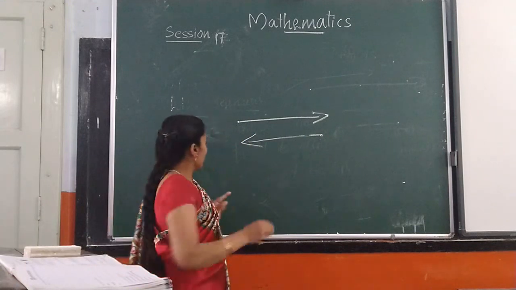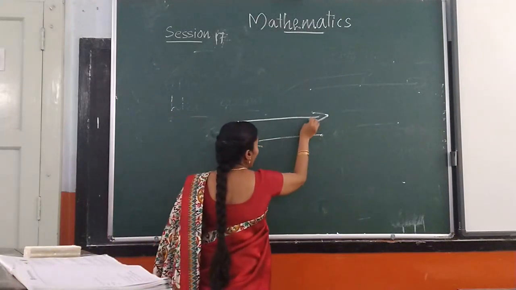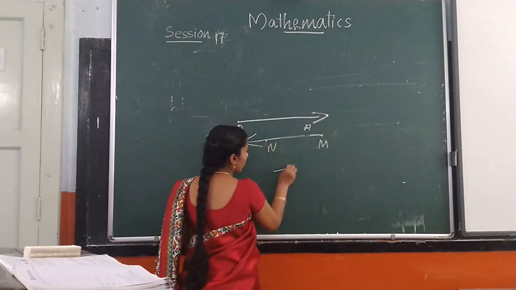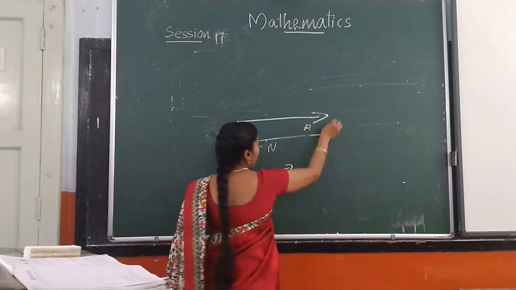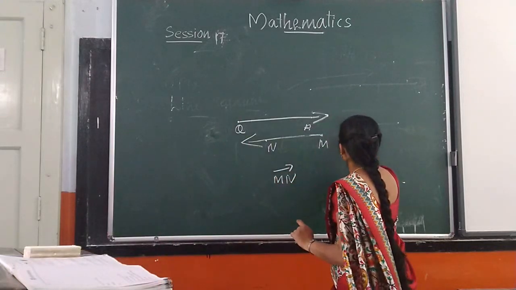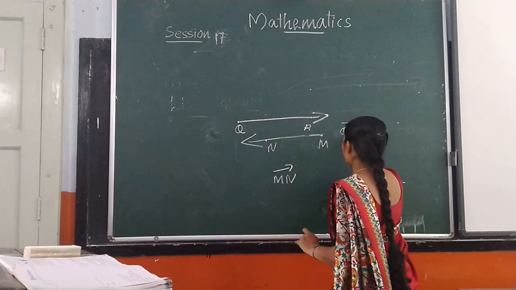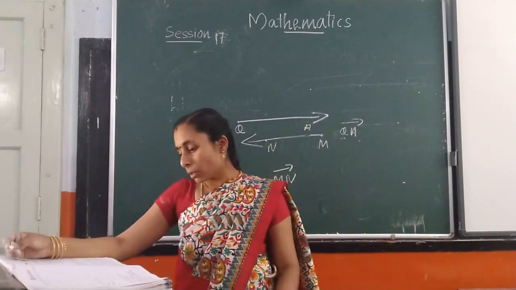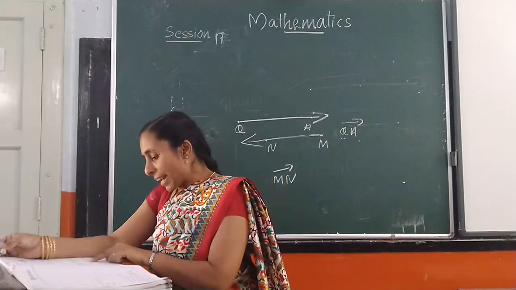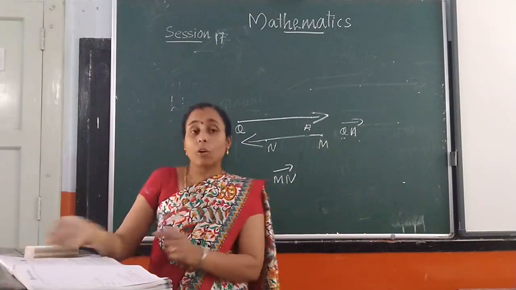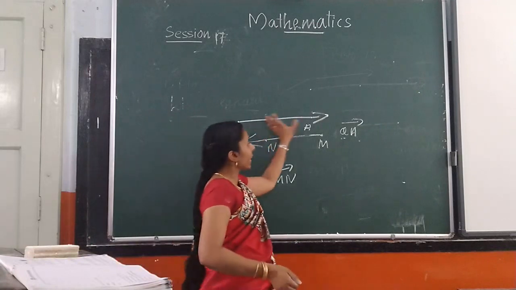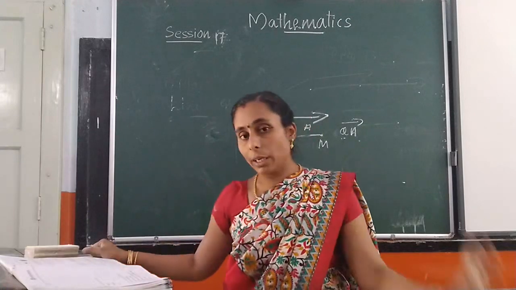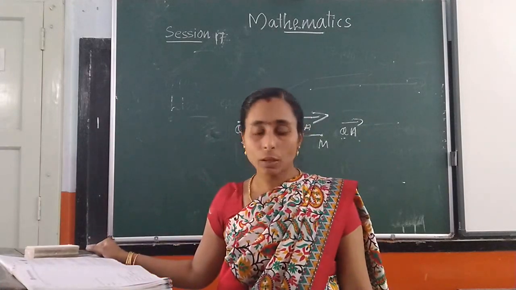Okay. How can you write it? Ray QA. Ray MN. We can write ray MN or ray QA. Okay. Next, a ray extends indefinitely in one direction. Hence, it cannot be measured. It is not ending. So we cannot measure a ray by a scale or any other measuring instrument.